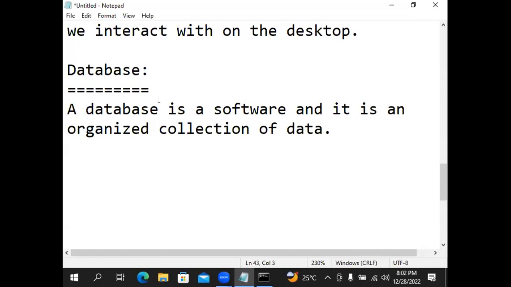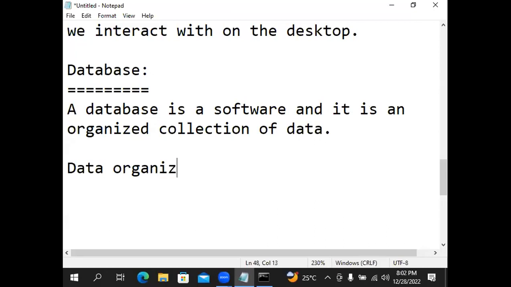So database is nothing but one software. What does it contain? Organized collection of data. A database is a software and it is an organized collection of data, which contains data. How is the data organized? Note down.